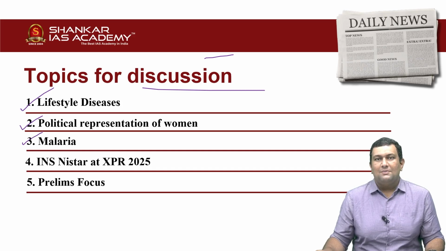Third one is regarding malaria. We'll see what kind of disease it is, and also the key initiatives taken by the government with regard to tackling malaria. Fourth one is INS, that is Indian Naval Ship Nistar, and also the exercise Pacific Reach of 2025. Fifth one is the Prelims Focus. These are the short topic notes which will be helpful for both prelims as well as mains. Now we will get into the topics.